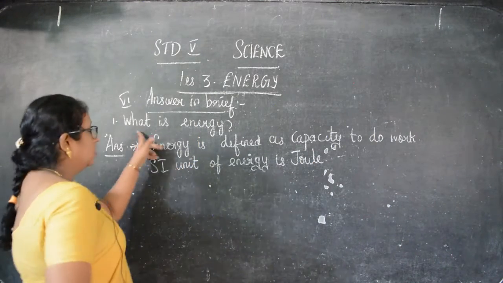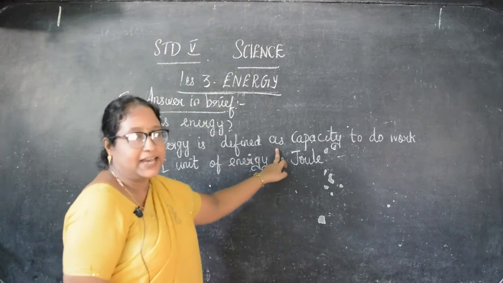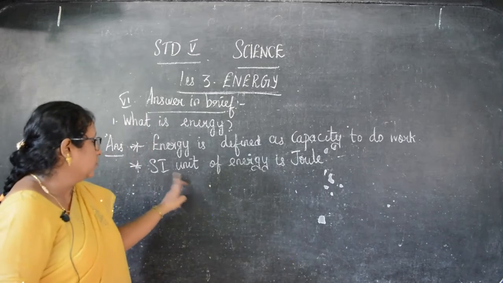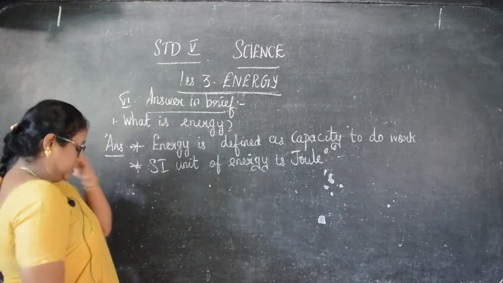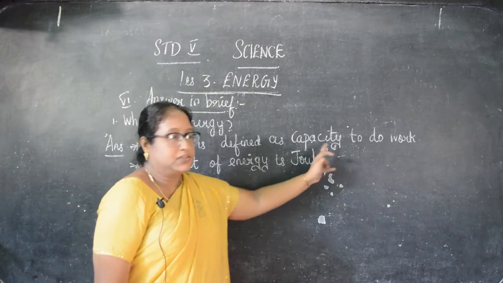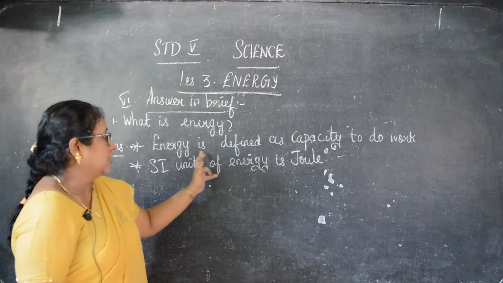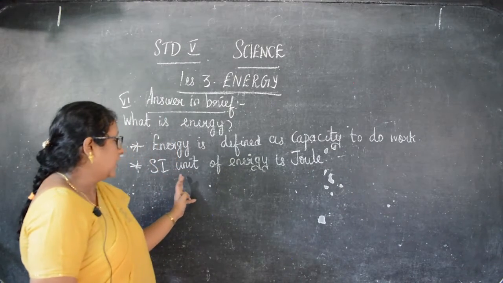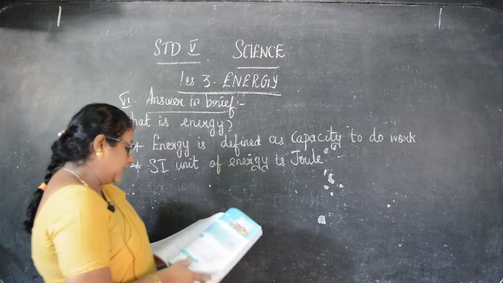So what is energy? Energy is defined as capacity to do work. SI unit of energy is joule. So what is the answer, children? What is energy? Energy is defined as capacity to do work. You can even read along with me, children. Energy is defined as capacity to do work. SI unit of energy is joule. Okay, children. Now the second question is,